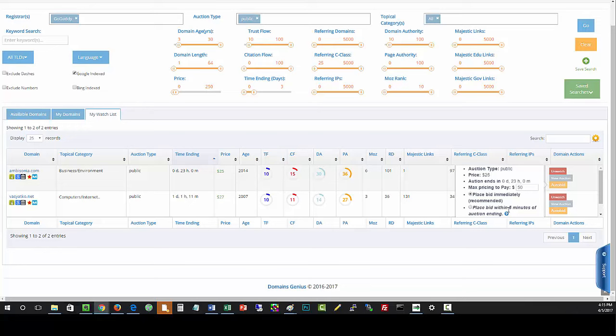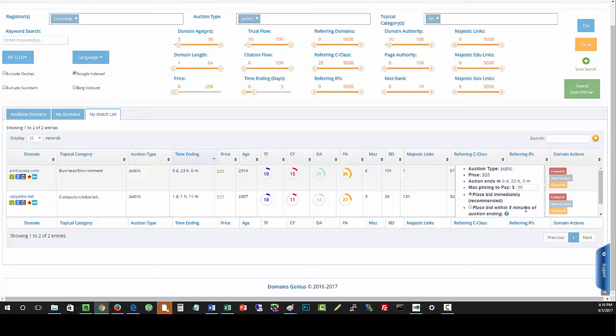The reason for that is because sometimes people see activity on an auction and their eyes aren't drawn to it until a lot of bidders come in. So this is kind of a sneaky way to get in and snipe a domain without anyone maybe noticing it. But we do recommend the first option because it guarantees your bid gets on there. There's always unforeseen circumstances where the bid can't go through or there's a problem logging in. We haven't had that yet, but I'm just putting that there so you know that there's a chance you may not get your bid in time if you select the 5 minutes before the auction ending.